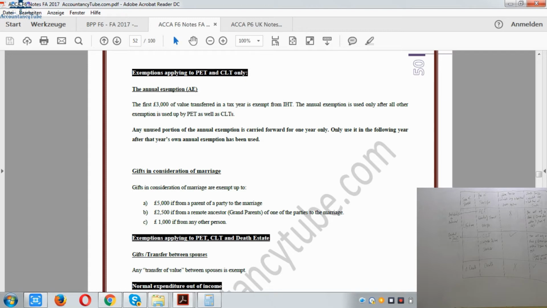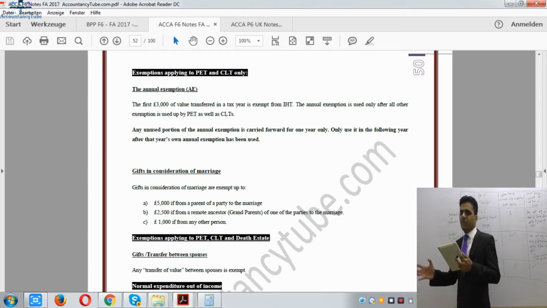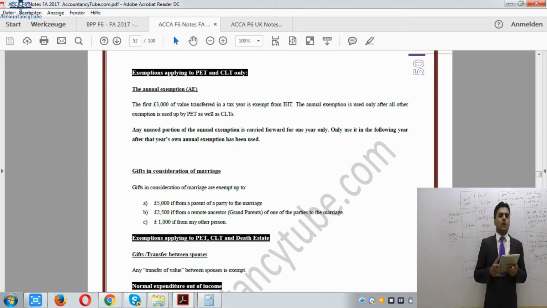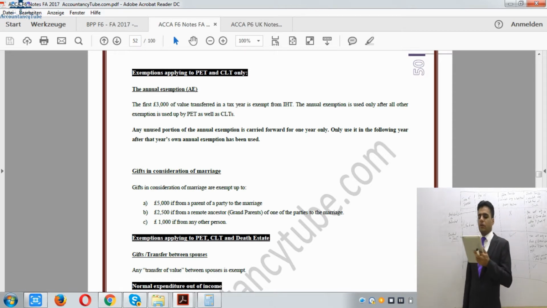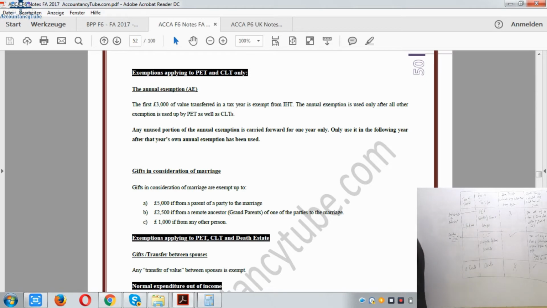Now, if you are giving a gift on the occasion of marriage, if someone is getting married and you give some gifts, now these exemptions will be applicable at that time. If a parent of a party to the marriage is giving the gift, it will be £5,000 exempt. £2,500 if it is a grandparent, and £1,000 if any other person is giving it as a gift on the occasion of marriage.